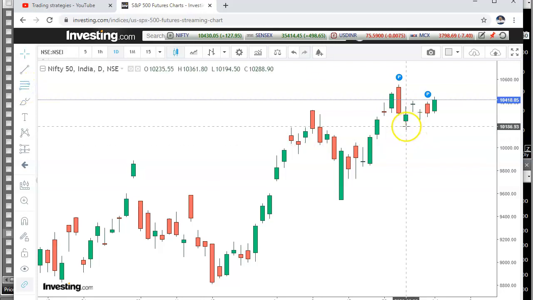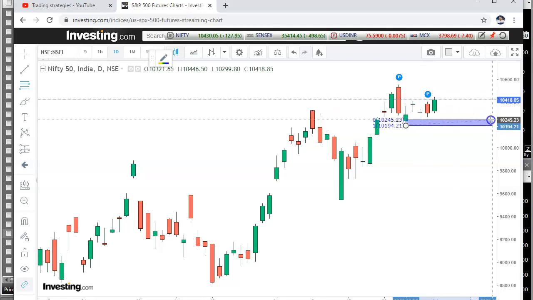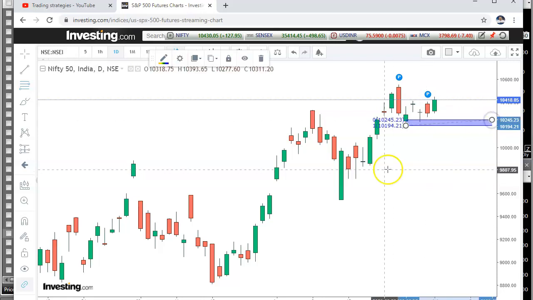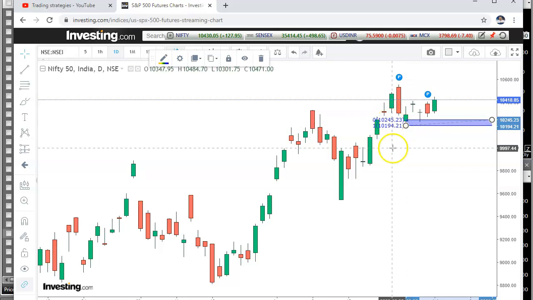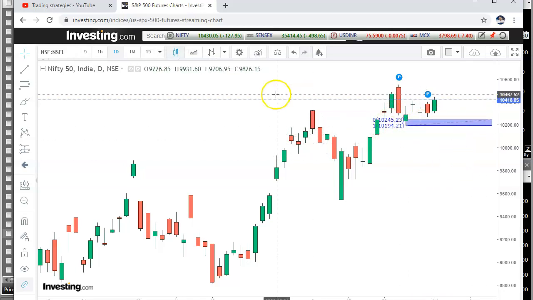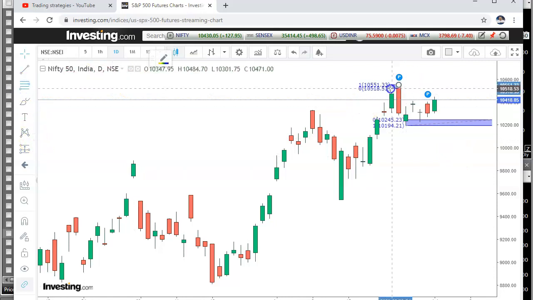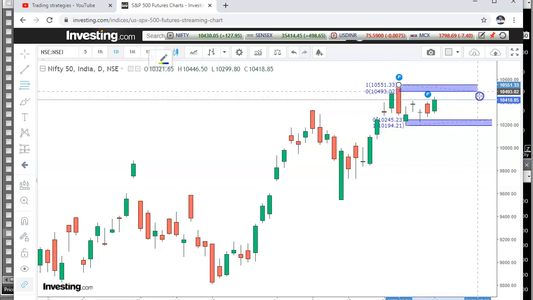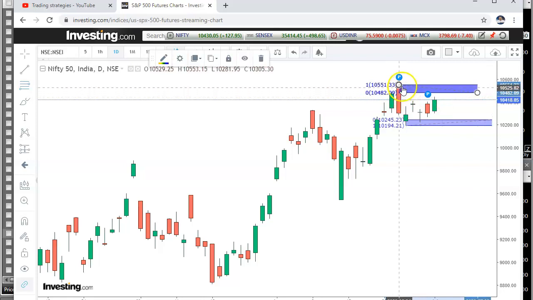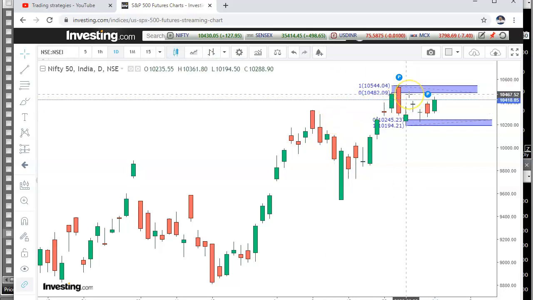So this is the range, right? So this is the range. 10,190 and 10,240 kind of levels is the range on the downside. On the higher side, this is the range. So this way, 10,480 and 10,550 kind of levels.